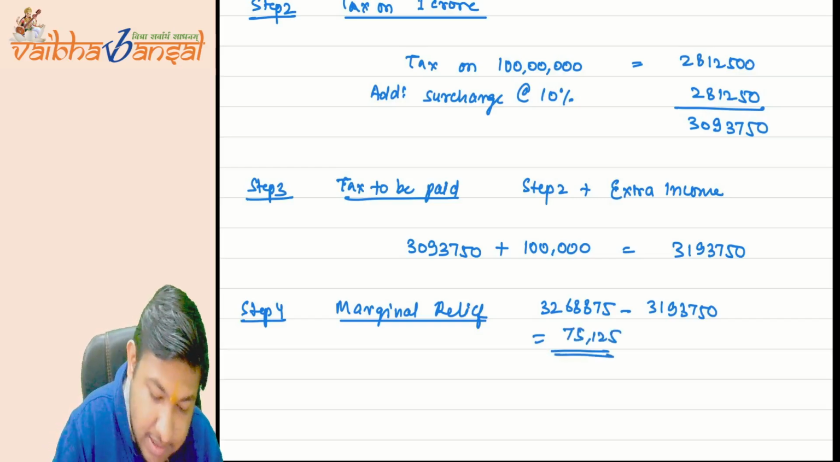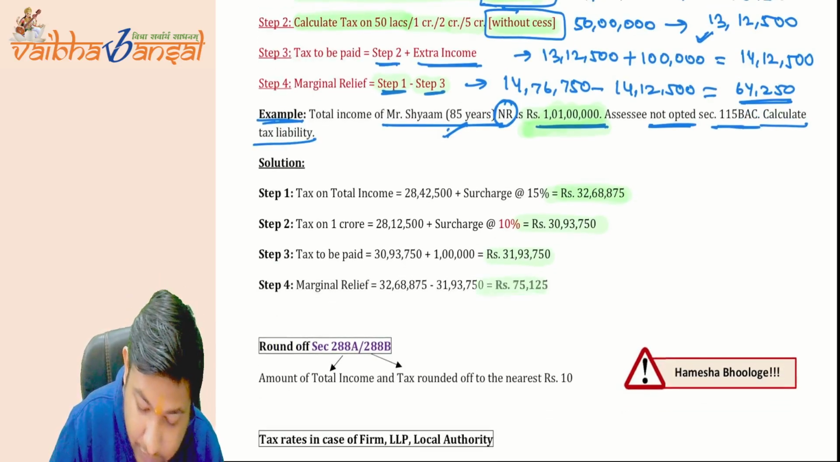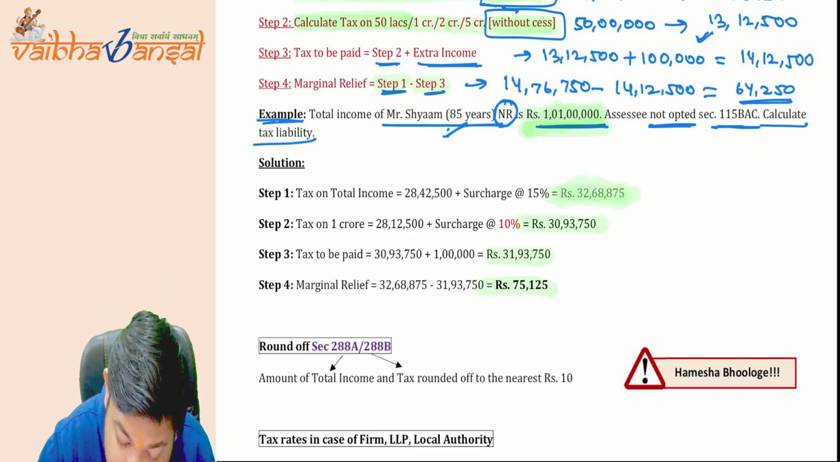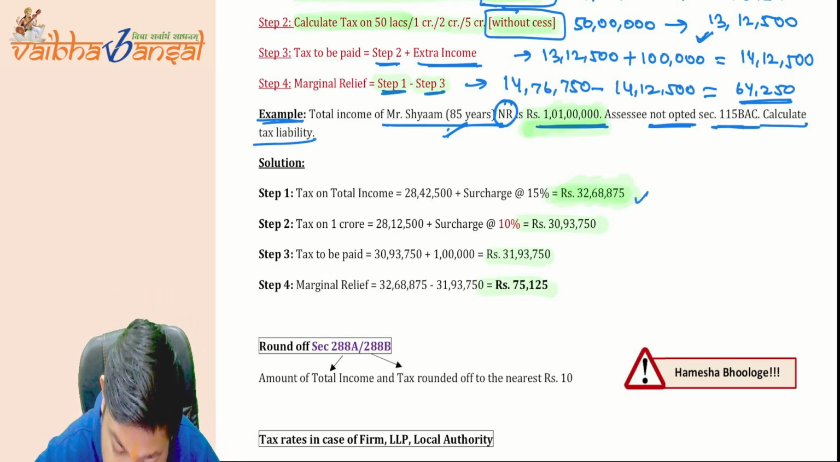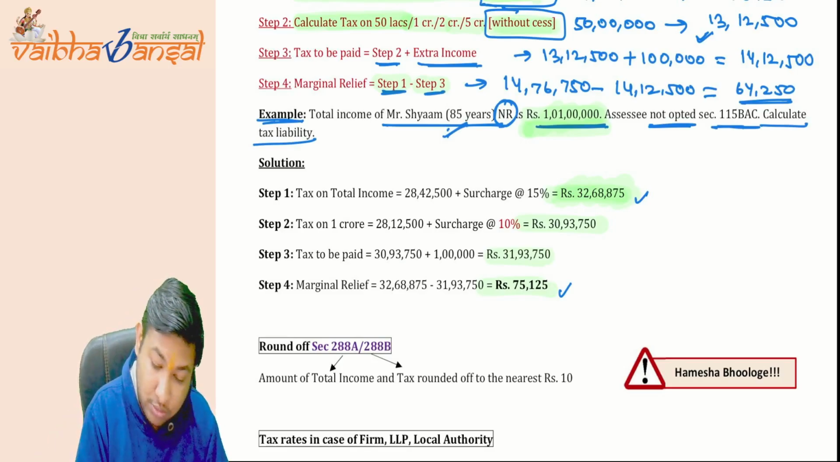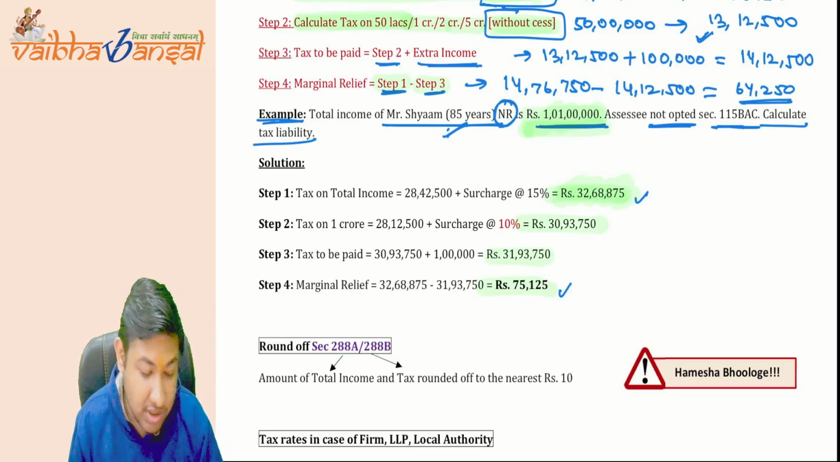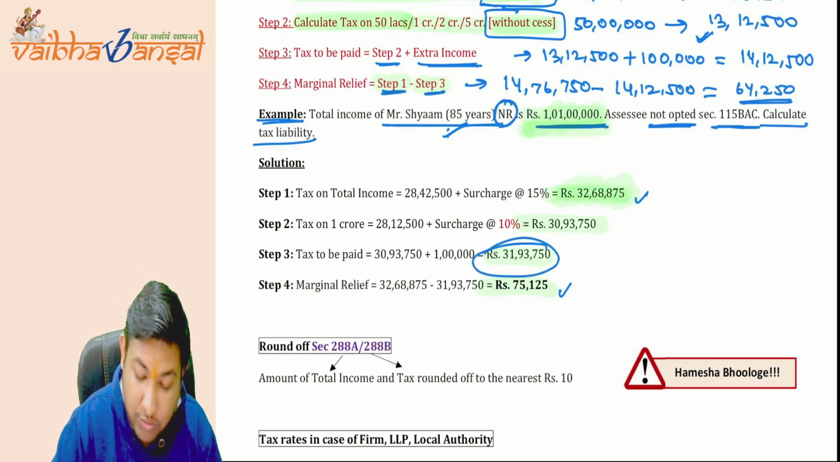It is the concept of marginal relief. See, 75,125. So you will get the relief of 75,125 from the tax. You can see it another way: minus this, do this. 32,68,875 minus 75,125, you will come to 31 lakh 93,750. This is what you get.